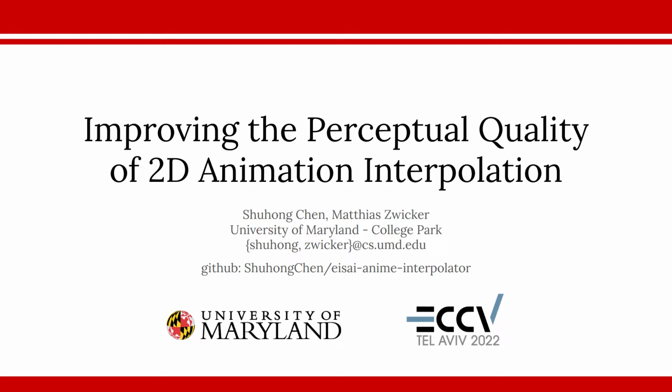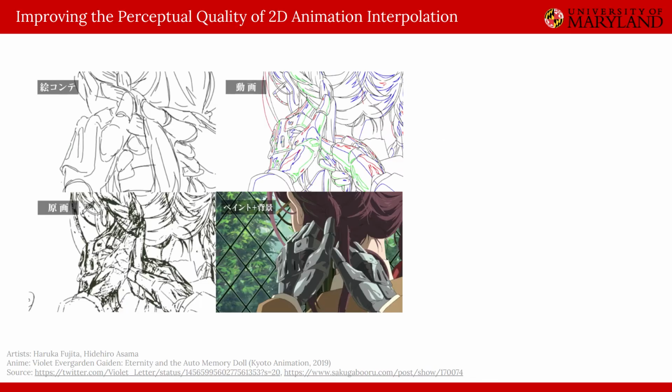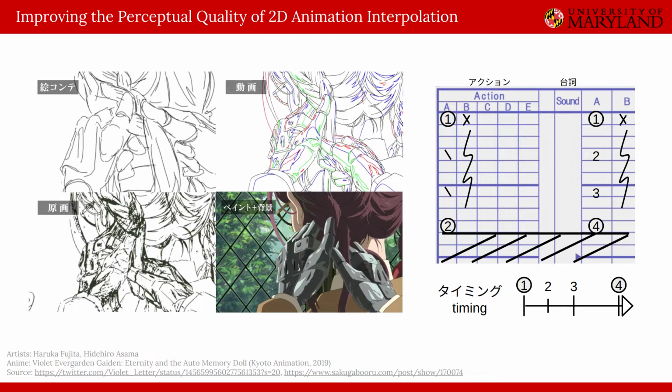Today I'd like to present our ECCV2022 paper on improving the perceptual quality of 2D animation interpolation. Traditional 2D animators typically draw each frame manually. This process is incredibly labor-intensive, requiring large production teams with expert training. But by leveraging recent advancements in video interpolation, an animator could potentially work by manually drawing only a fraction of the frames and using an interpolator to assist the drawing of the rest.